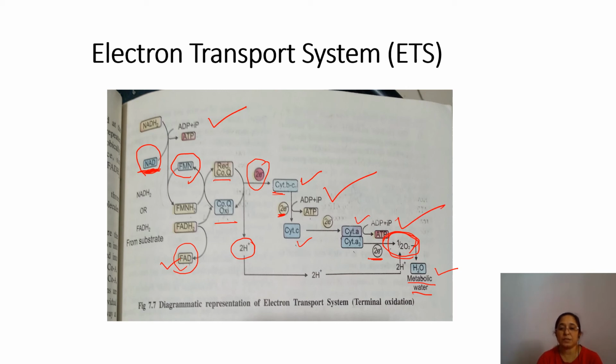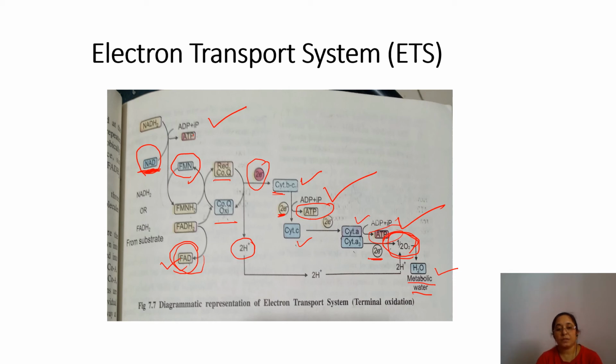But if it starts with FAD, flavin adenine dinucleotide, then in this case only 2 ATP molecules are produced, one and this one, 2. The third is produced only in the case of a substrate where it starts with NAD. Okay.